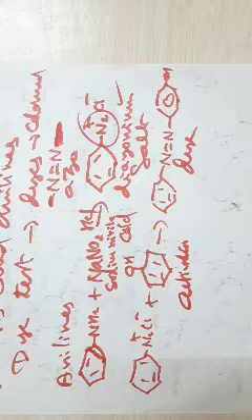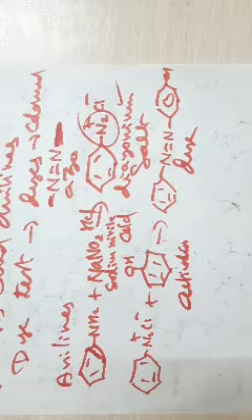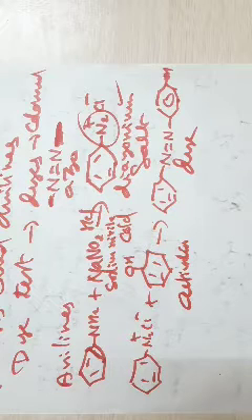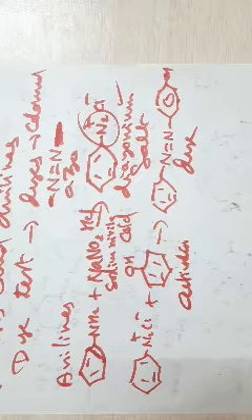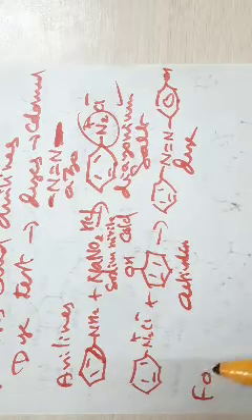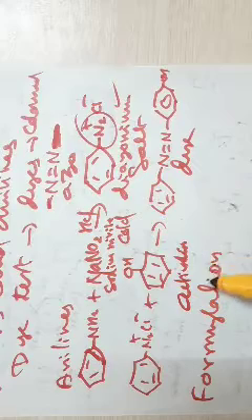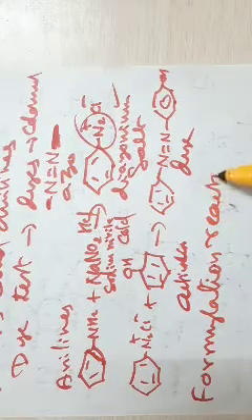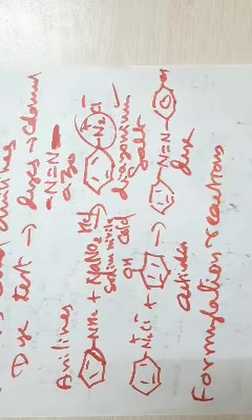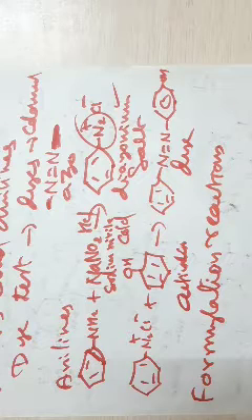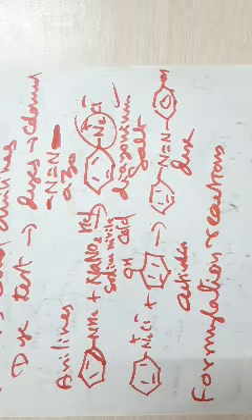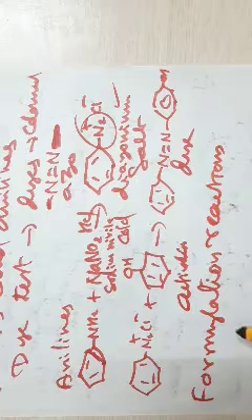Now, in addition to these reactions, we have to discuss a few more reactions, that is, formylation reactions. What is meant by formylation reaction? Formation of a formyl group. What is a formyl group?